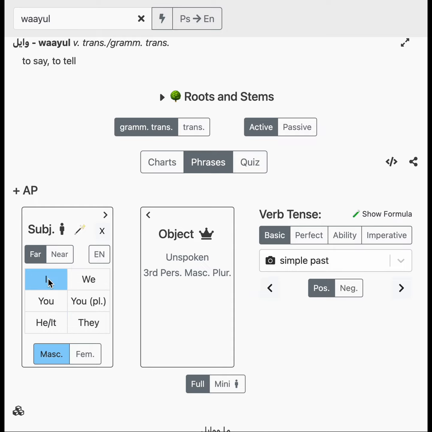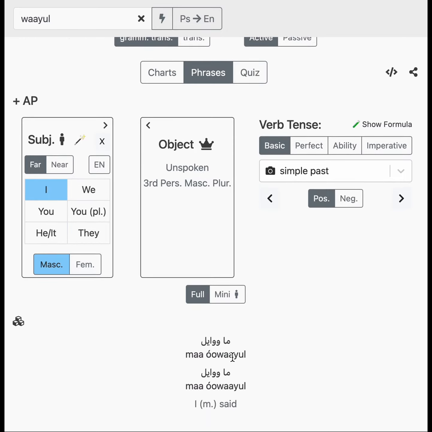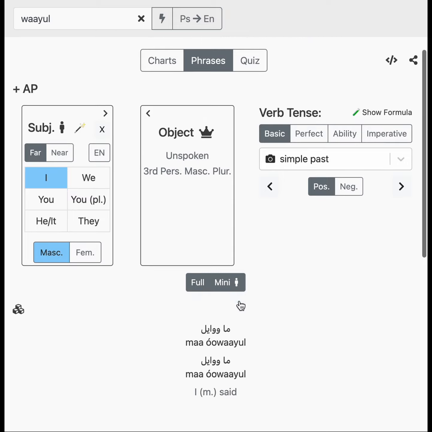So if I say that I said, ma'uel, and then you'd say whatever you said. Ma'uel che Pashto sachtada. So I said Pashto is difficult. Ma'uel Pashto sachtada. So I said, and then a comma, quotation marks, whatever it is, and then whatever you said. This is used tons, whether you're telling stories and things like that.